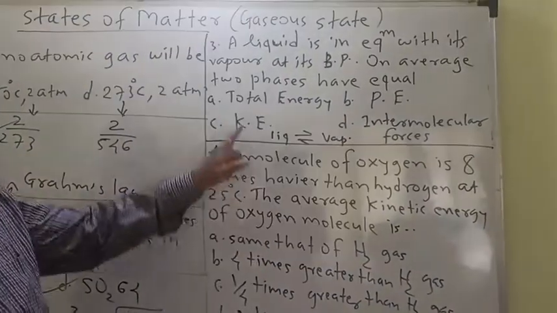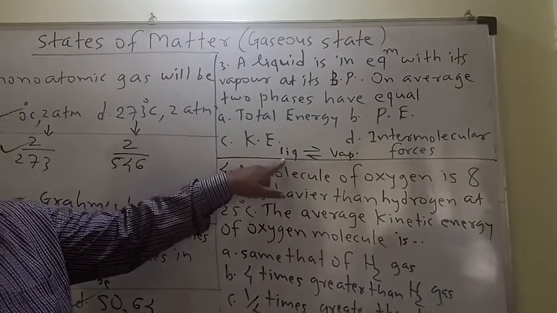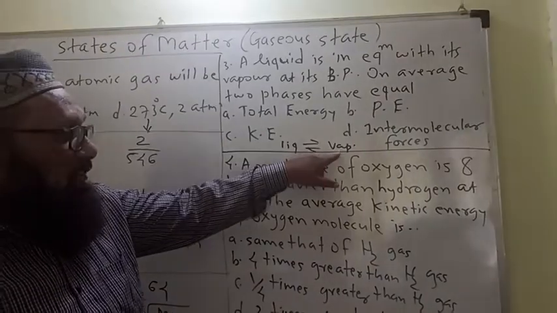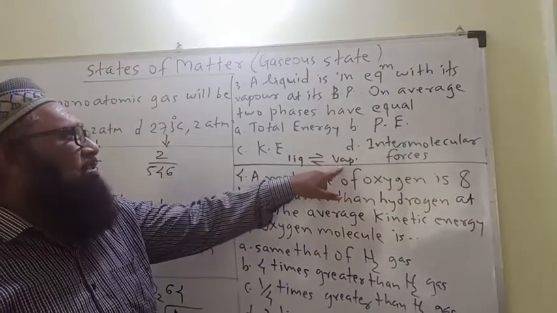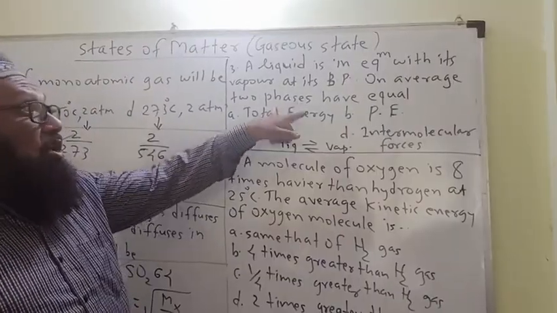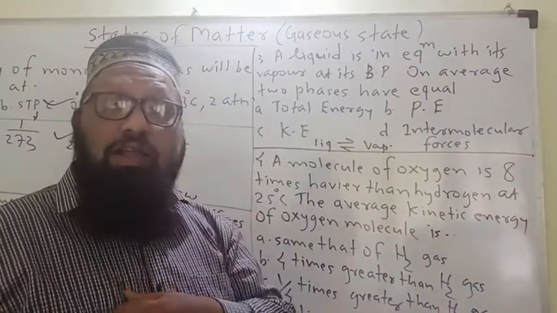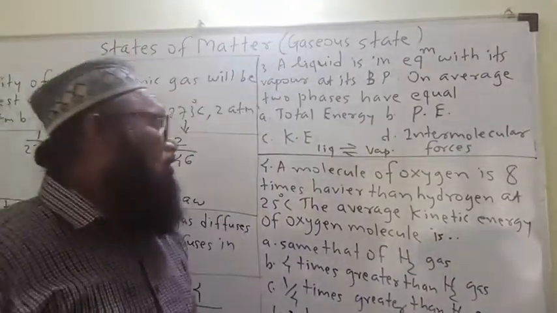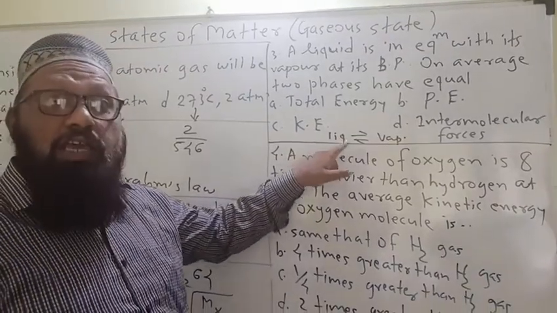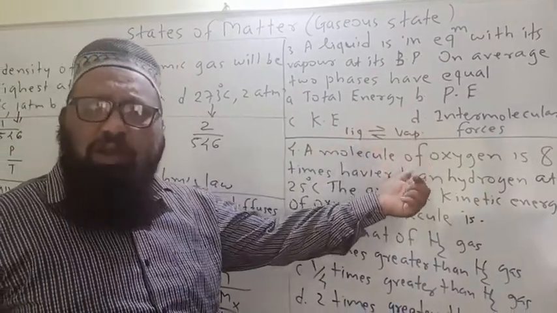Remember, dear students, here is the liquid phase and here is the gaseous phase, the vapor phase. Now which thing remains the same? What is the definition of boiling point? The temperature at which liquid is in equilibrium with its vapor.